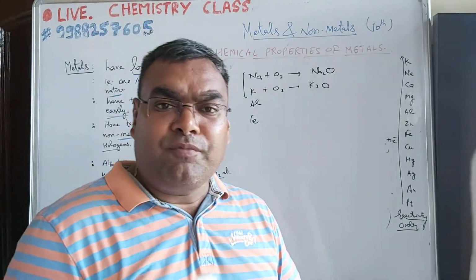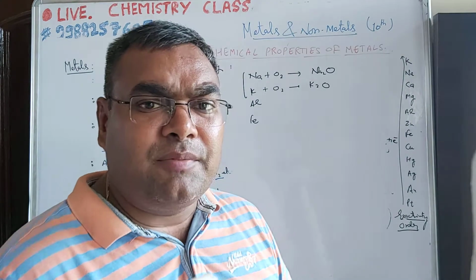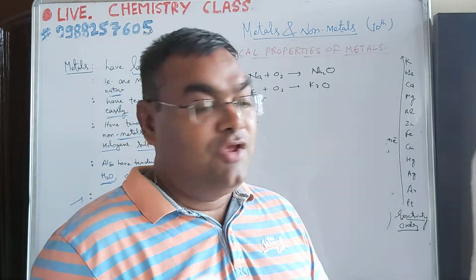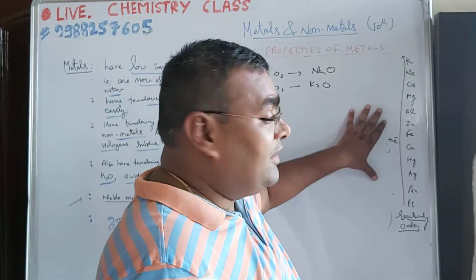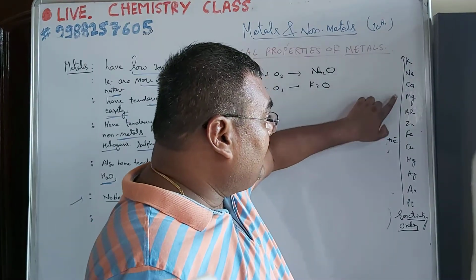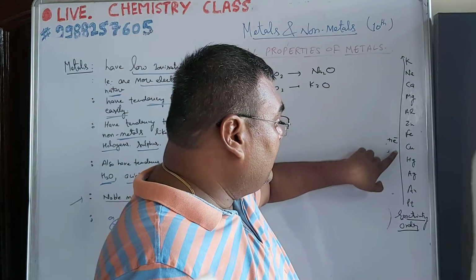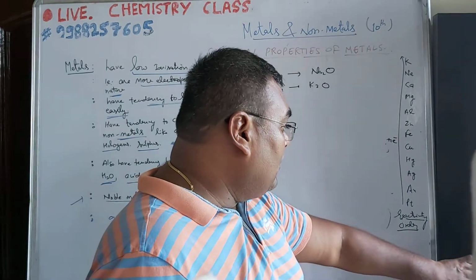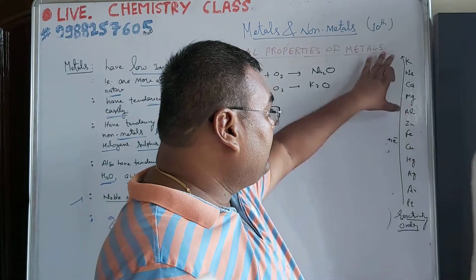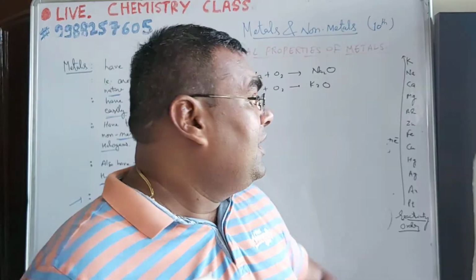The reactivity of metals basically can be decided with the help of activity series. What is the activity series? This is the reactivity series for some metals: potassium, sodium, calcium, magnesium, aluminium, zinc, iron, copper, mercury, silver, gold and platinum. This is the activity series for some metals.